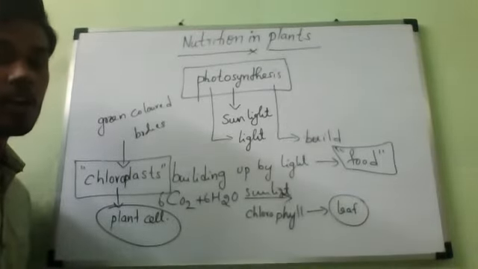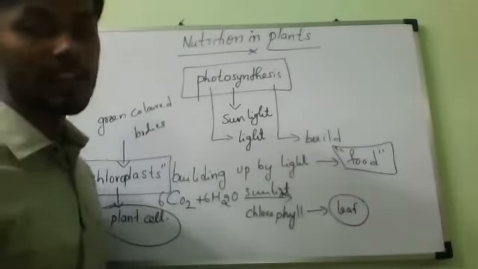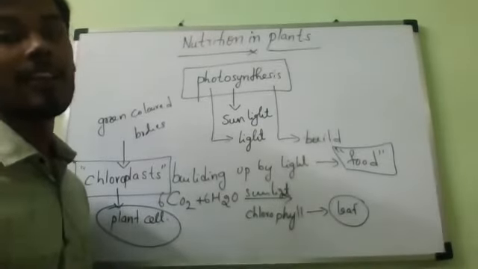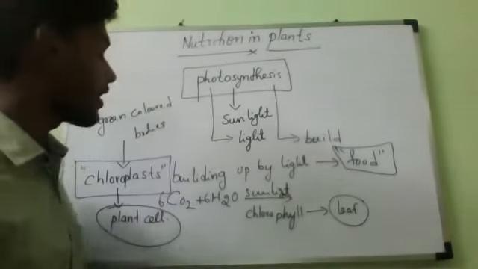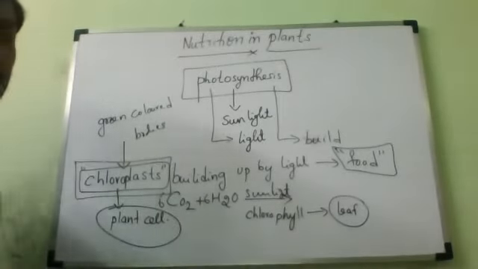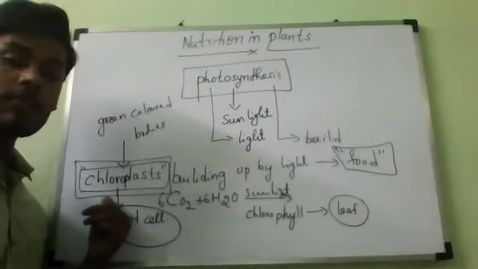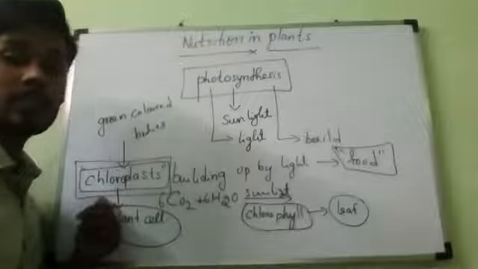So if we take here the fact known to us, only the leaves of the plants, most of the plants are green because they contain tiny green colored organelles called what should we call them? Only leaves contain chloroplast. So chloroplast, which must contain what? Chlorophyll.